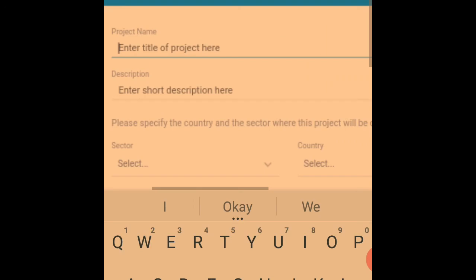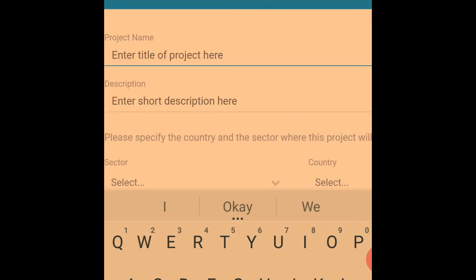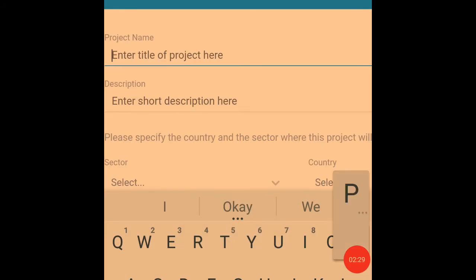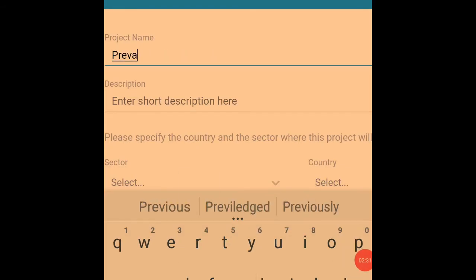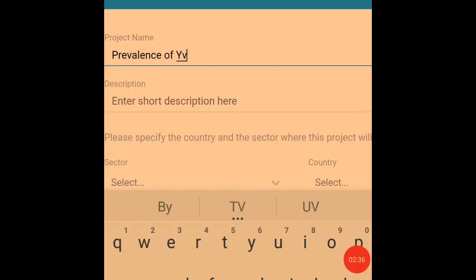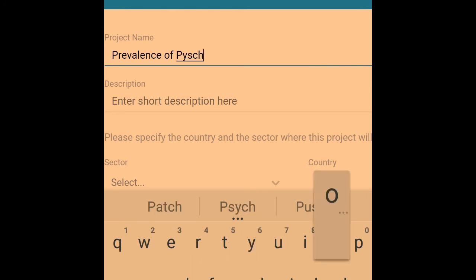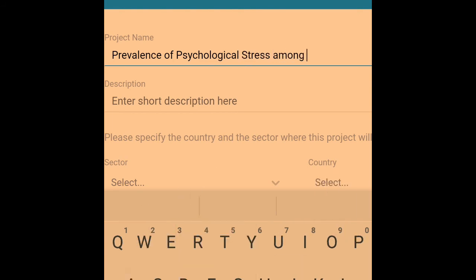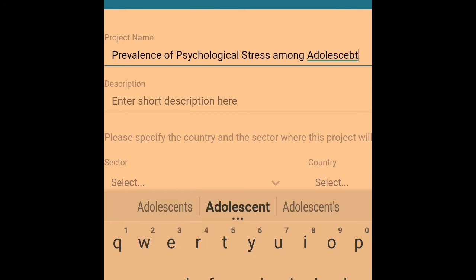Alright, so let's give it a name. Prevalence of psychological stress among adolescents. Okay, that's the name I'm giving my topic.